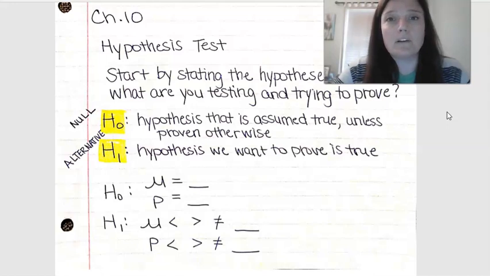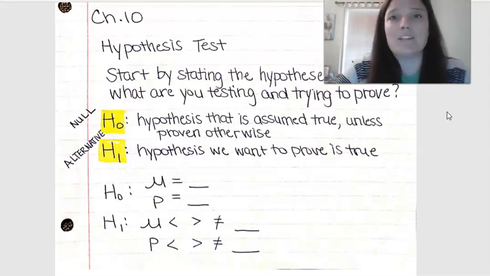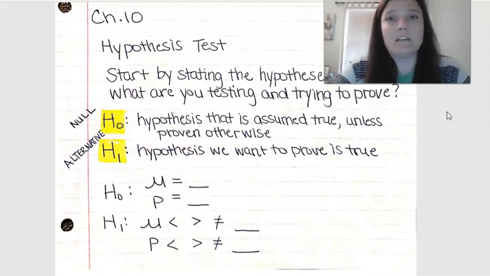So we may have started out back in Chapter 3 using our z-score or using the empirical rule to see where our statistic fell and determine if that was unusual or not, right? In Chapter 5 and 6, we talked about probability. So we started to think about if something has a less than 5% chance of happening, then that's pretty unusual, right? And so that's also a way we could determine something as being an outlier or an unlikely event.